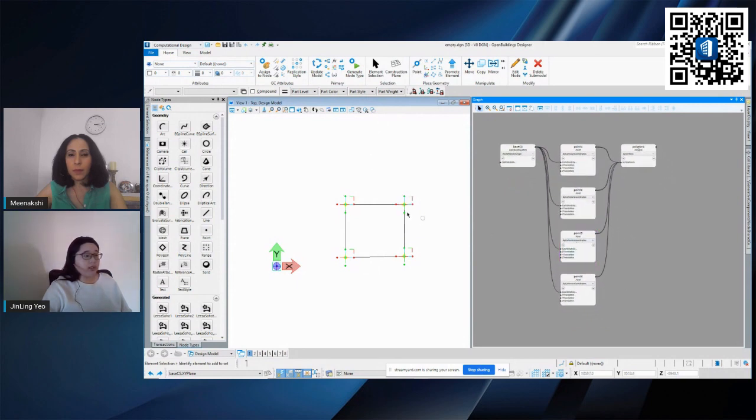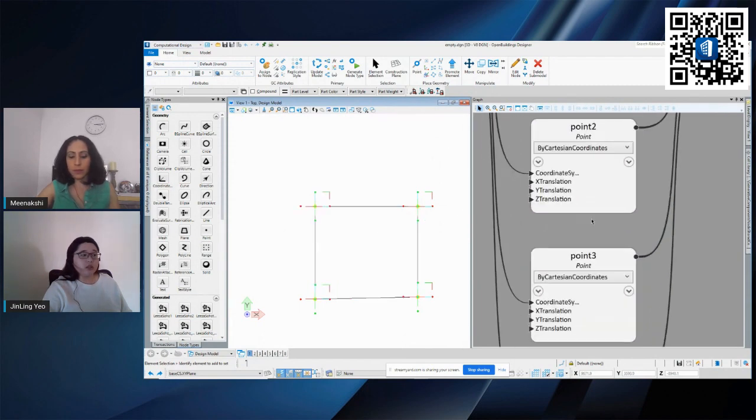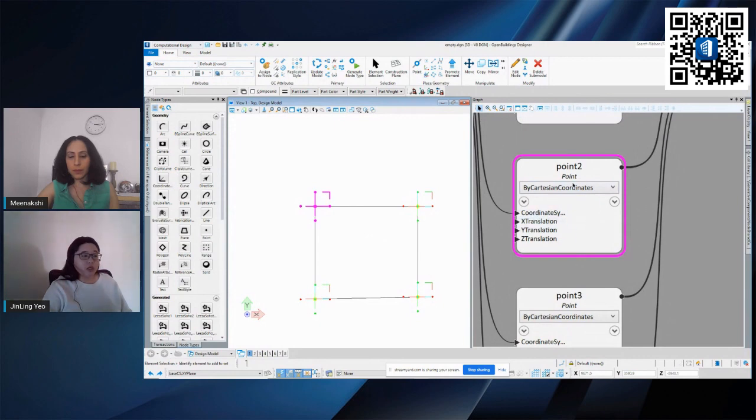Okay, once you have this done, if you want to manipulate all these points, you can easily move them by using our move tool back in our ribbon interface. You can click on move, hold on to one of the points, and freely move it around. Or let's say you have a specific dimension you want to give, you can key in those values in those nodes here. Each node represents 1 point, so you can actually key in the X, Y, Z value, which is the dimension from here.